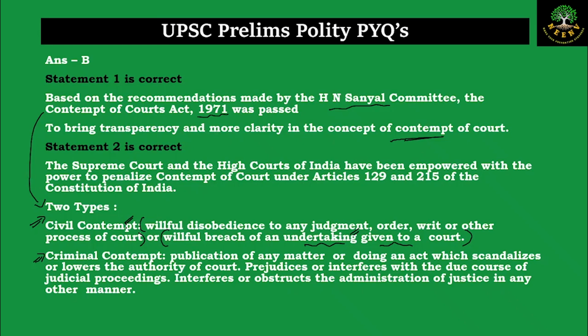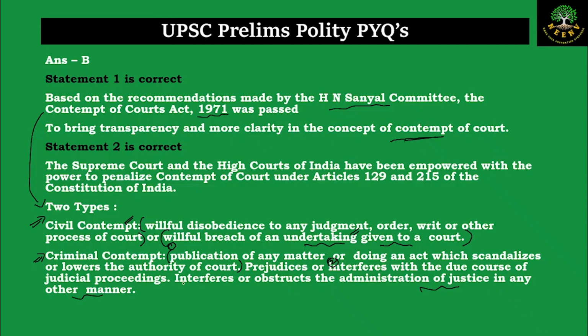What is criminal contempt? Criminal contempt is when you publish any matter or you do some act which scandalizes or lowers the authority of the court. That is one of the criteria. Or you interfere in a judicial proceeding. That is the second criteria. Or you interfere or obstruct the administration of justice in any other manner.